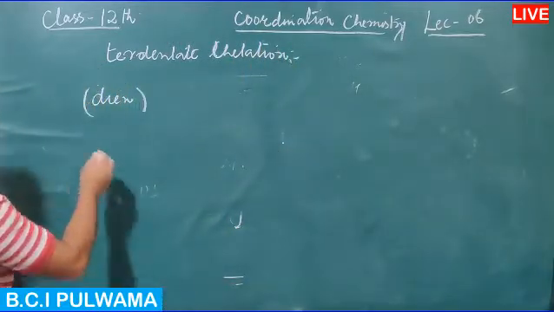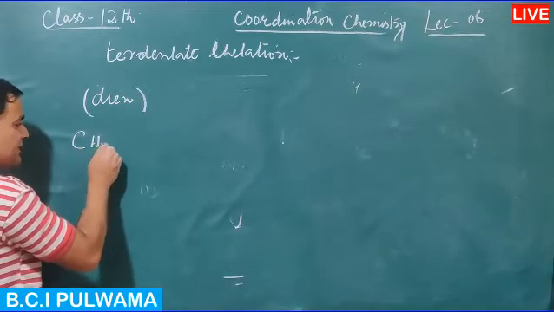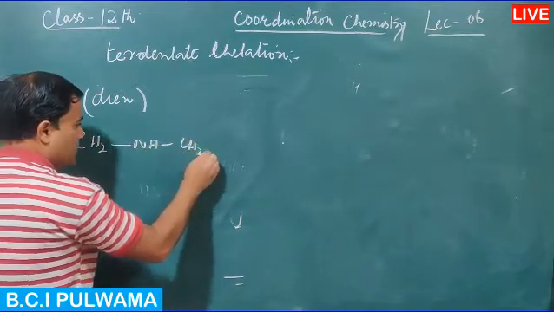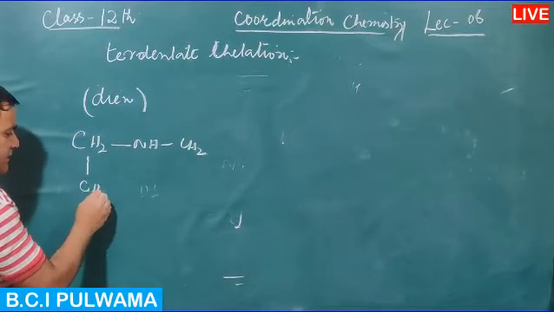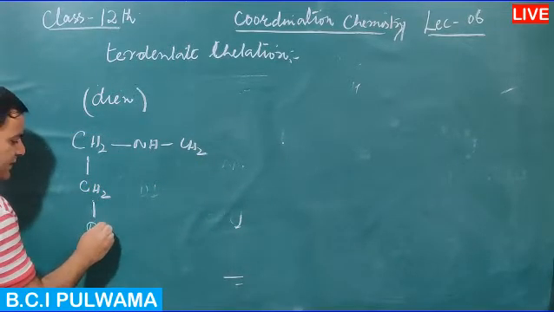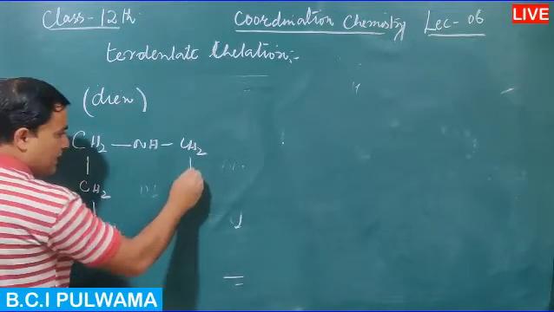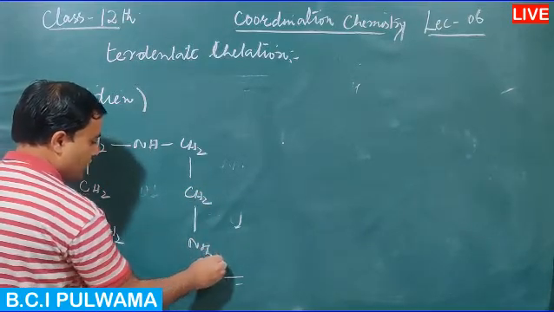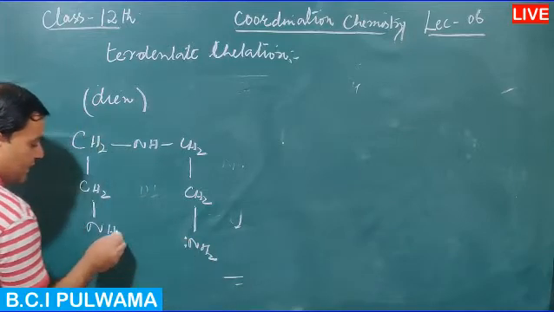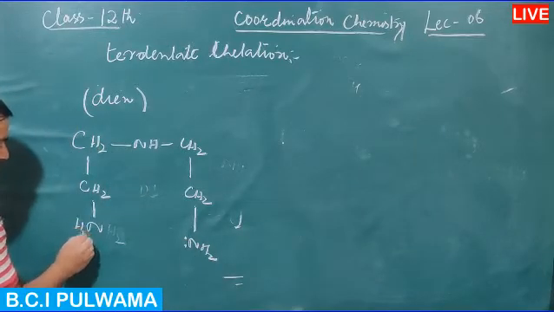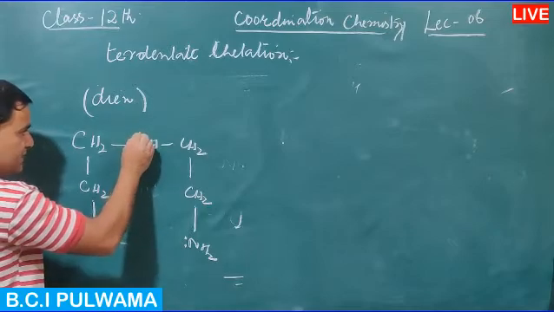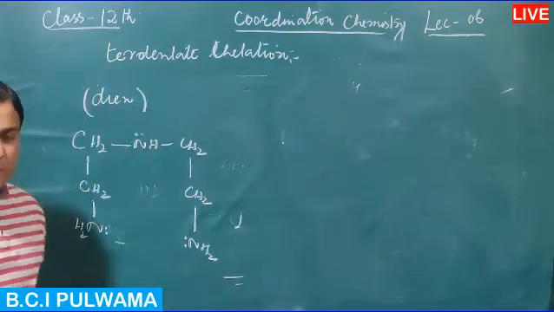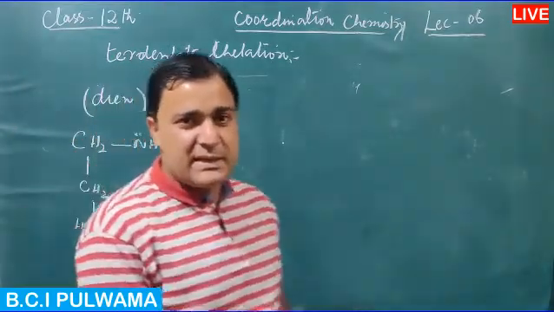Now let us see. The ligand is like this: NH2, then this is bonded to CH2, then CH2, and then we have NH, and this is bonded to CH2, and this is bonded to NH2. Nitrogen lone pair of electrons, nitrogen lone pair of electrons, nitrogen lone pair of electrons, again utilized in the formation of a complex.